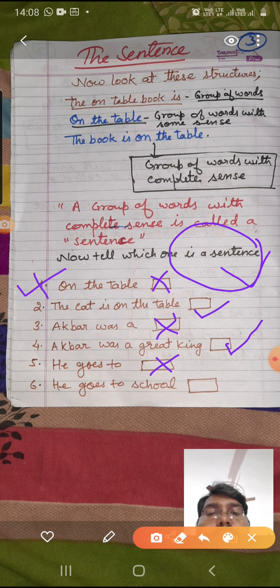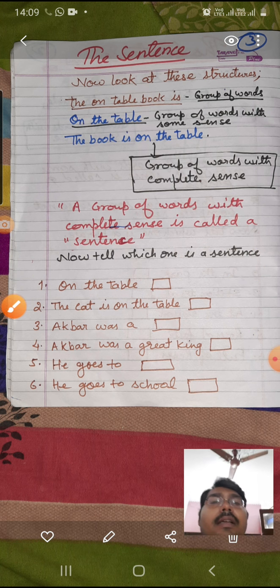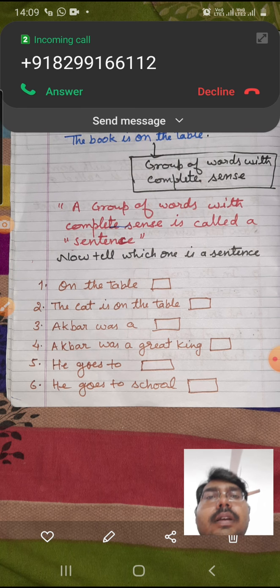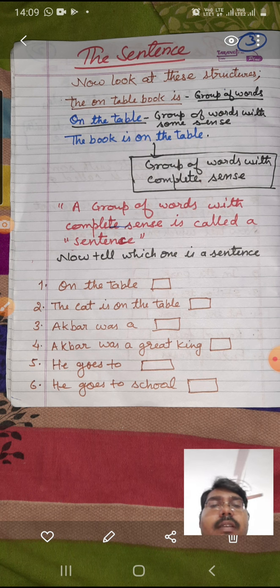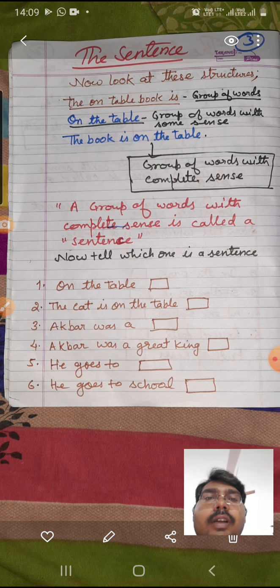"He goes to school" is giving you full information. Yes, this is a sentence. I hope you can easily recognize the difference between what is a sentence and what is not a sentence.